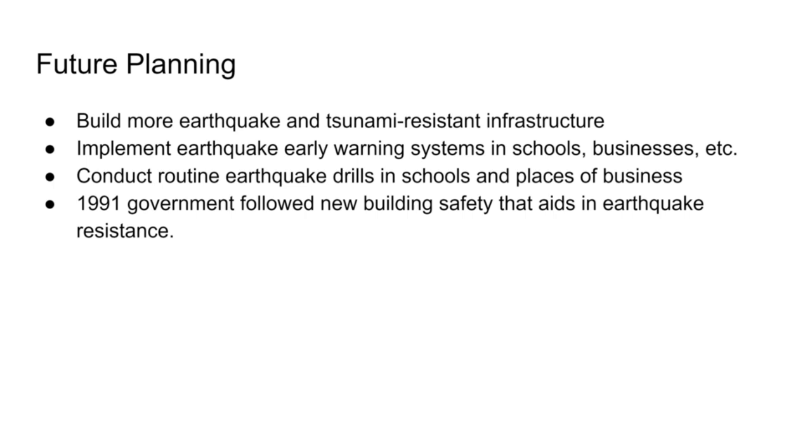They can implement early warnings, EEWs, within various infrastructures such as schools and places of business, which is another job designated to the local government. They can also conduct routine earthquake drills in schools and places of business to be better prepared, which is another job that is left up to public outreach to get done. In 1991, the Chinese government followed new building safety standards that aid in earthquake resistance.